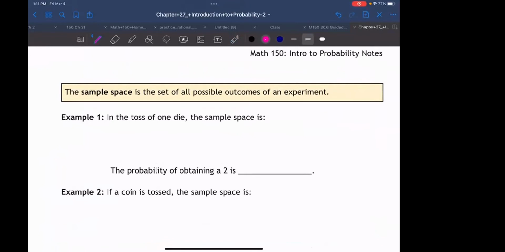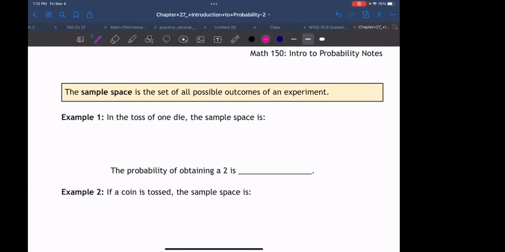So let's just pretend I'm doing an experiment. For example, flipping a coin a bunch of times, or rolling a die a bunch of times, or I had a big bag of marbles and I'm pulling marbles out and putting them back in. That's what we call an experiment. An outcome of the experiment is like the number that I pick up, or the number on the die after I roll it, or the heads or tails that I get when I flip a coin.